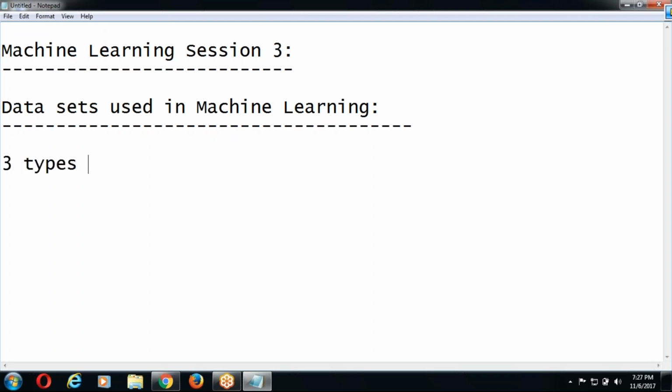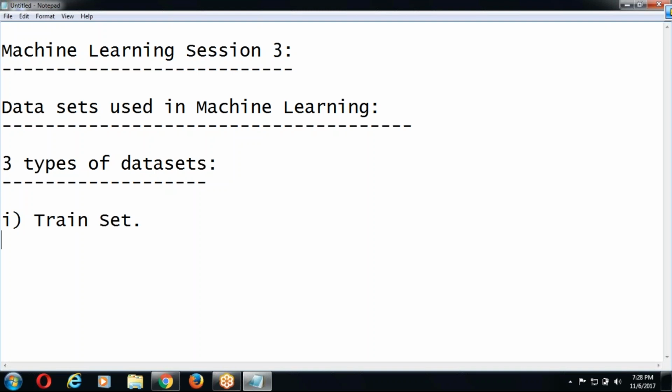Three types of data sets. Number one, train set. Number two, validation set.